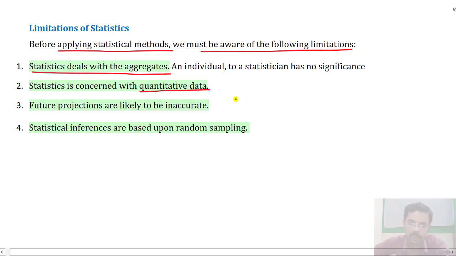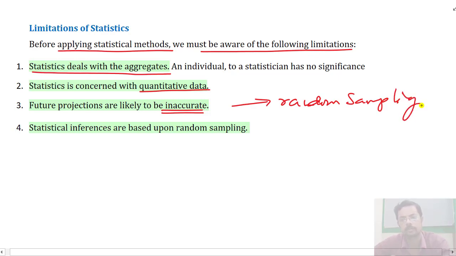Future projections are likely to be inaccurate, because they depend upon random sampling. Because of random sampling, if the sample is not chosen correctly, the predictions can be inaccurate. In the same way, statistical inferences are based on random sampling, and that's why the future projections may be inaccurate.